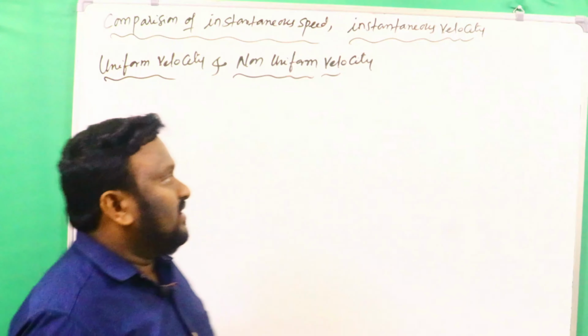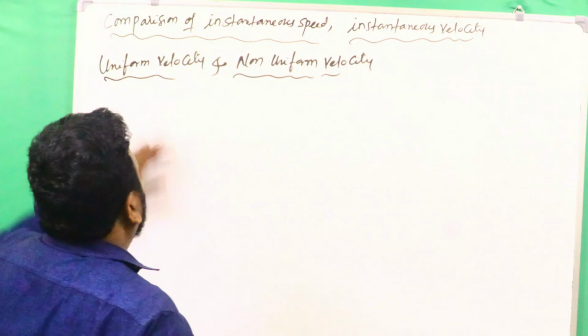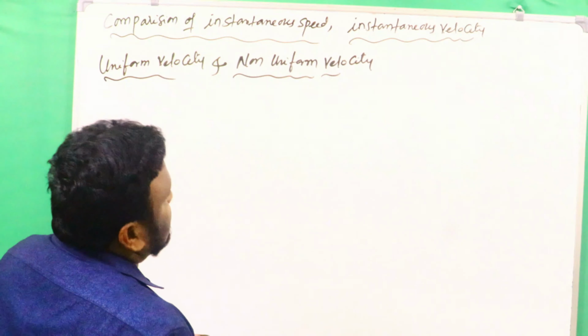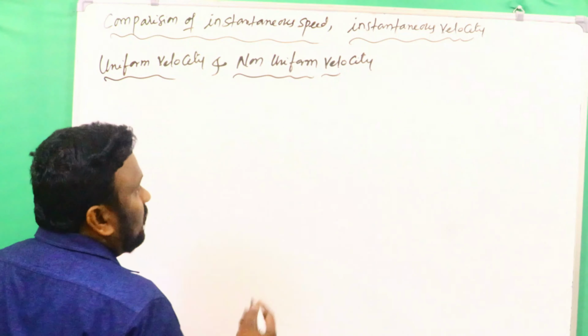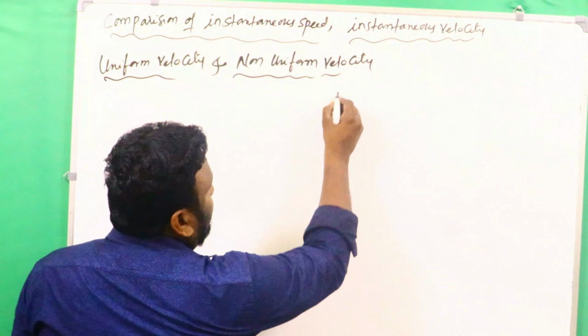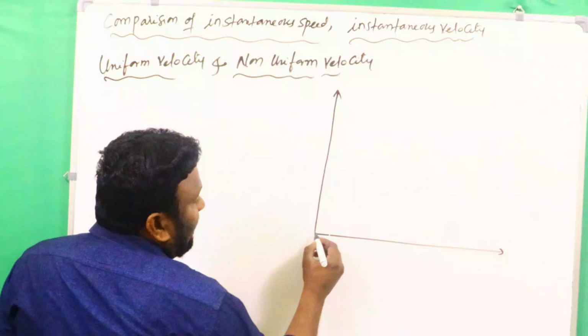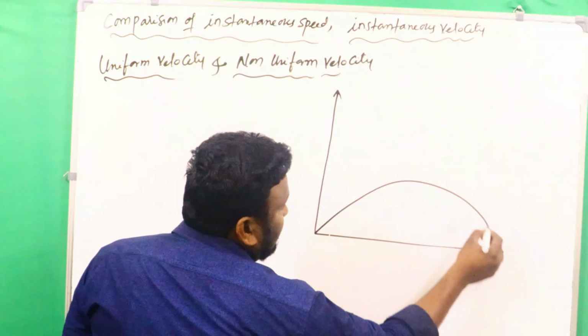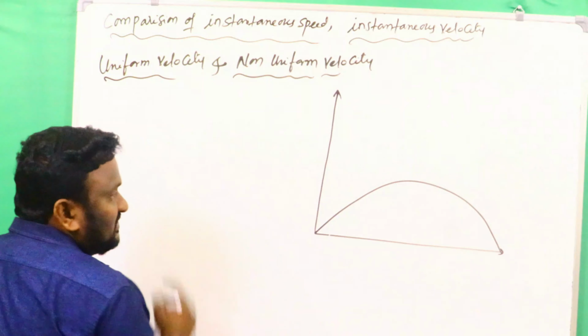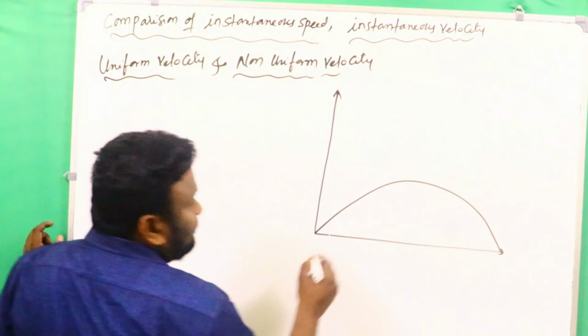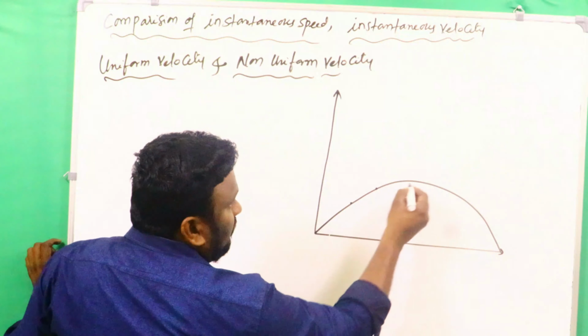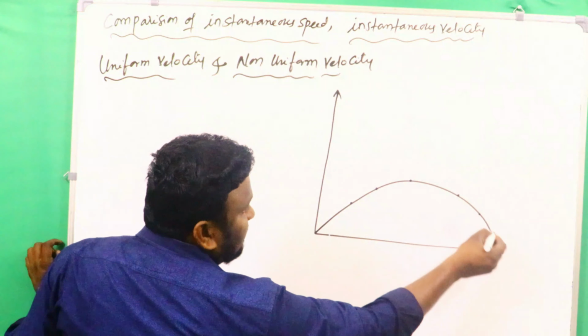To understand that, simply here, comparison of instantaneous speed and instantaneous velocity. For example, we are talking about the like this. Here the body is projected like this and that should reach the ground in this path. Here we are taking so many points on its path.